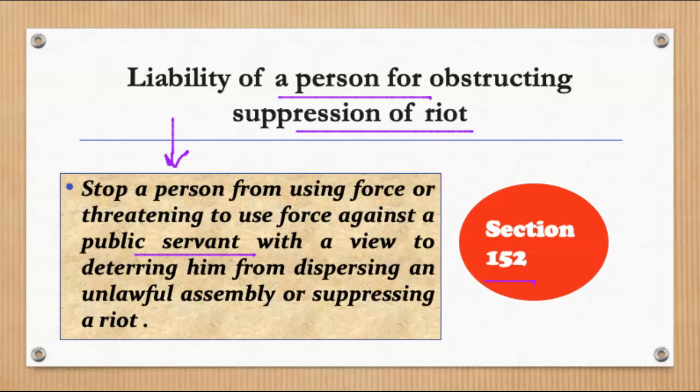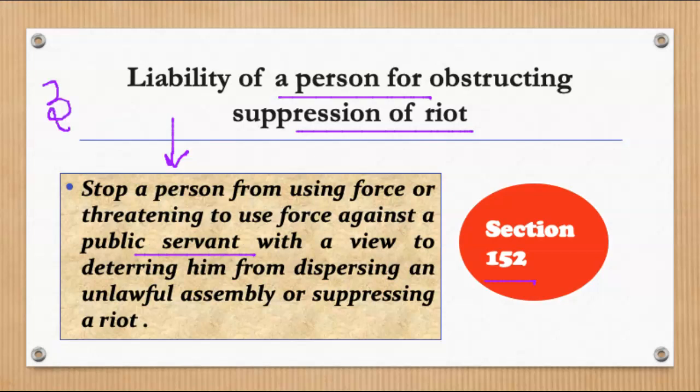तो ये section basically punish करता है, liable करता है उन persons को जो कि एक public servant को अपनी duty execute करने से prohibit करते हैं. यानी कि public servant की जो exact duty है, it is to disperse the unlawful assembly, it is to suppress the riot. However, if any person causes obstruction in between the same, such person would be held under section 152 for a term which may extend to 3 years or with fine or with both.